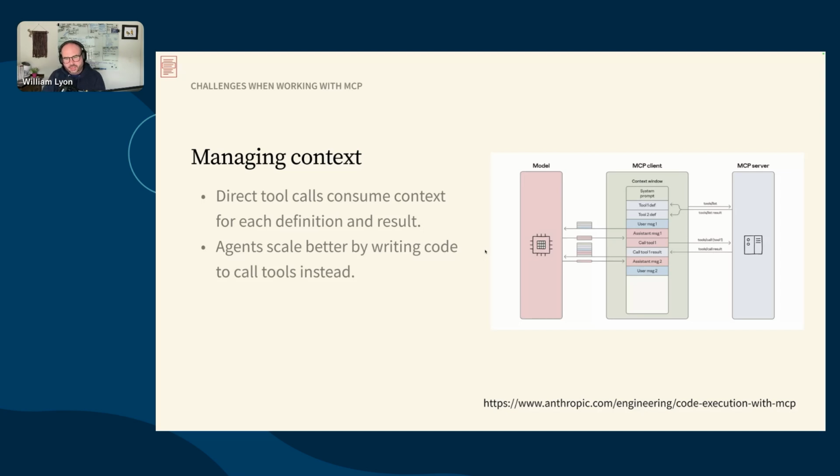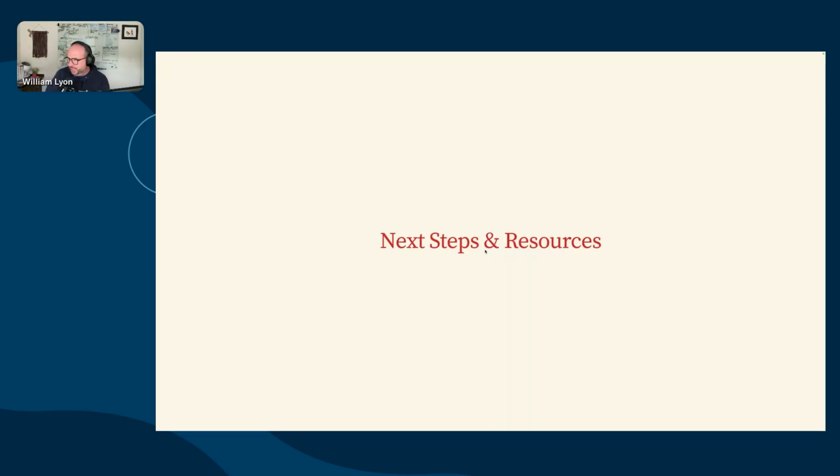And here's a blog post from Anthropic that came out a couple days ago, making this observation that direct tool calling consumes lots of tokens, and they're looking at a similar approach to Cloudflare: agents scale better if you're actually writing code against the tools rather than using this JSON representation for tool calling.